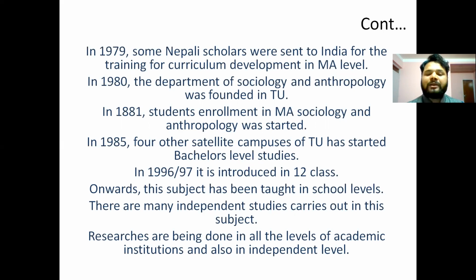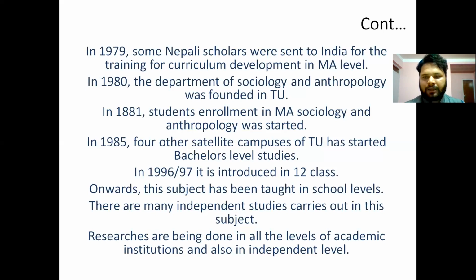There are many independent studies carried out in this subject. Independently, people can do research in social science, okay? This is a really good thing that we have as students of sociology and anthropology. Researches are being done in all levels of academic institutions and also at an independent level.